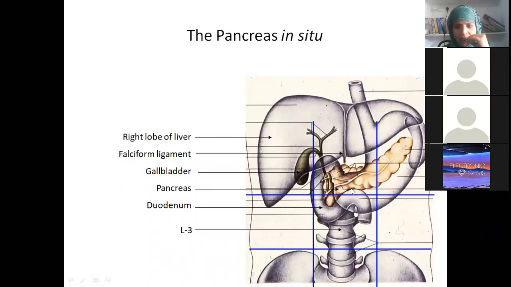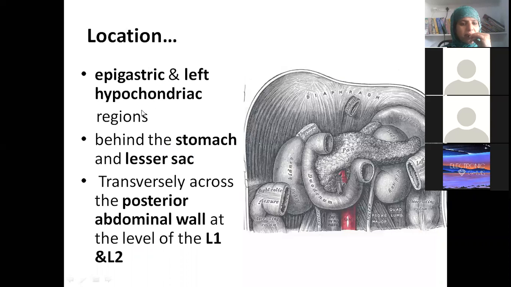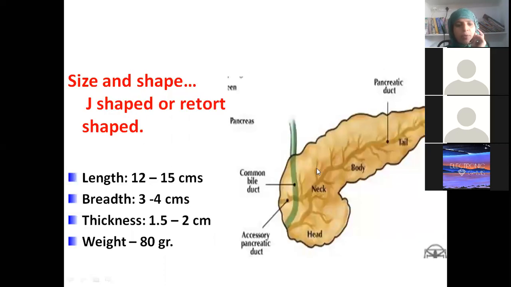Okay, our pancreas is lying in which region now? It is epigastric, then left hypochondric. A part of it is seen in the umbilical region also. So epigastric, left hypochondric, behind the stomach, and it is situated in the lesser sac. We know the area behind the stomach is lesser sac. Then transversely across the posterior abdominal wall at the level of L1 and L2 vertebra. Okay, that is the location.